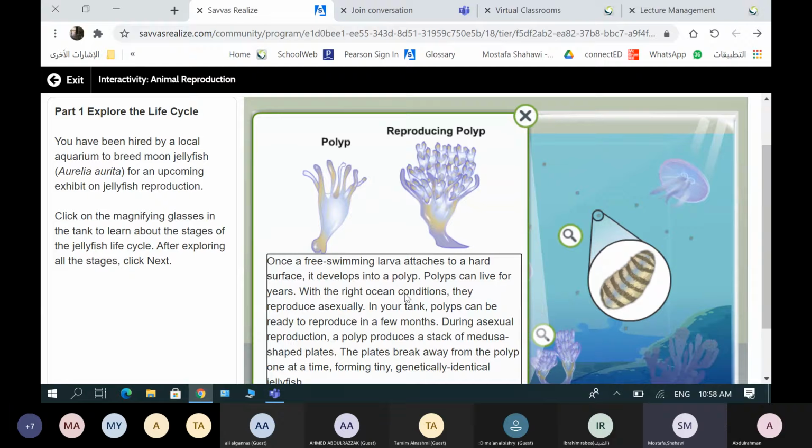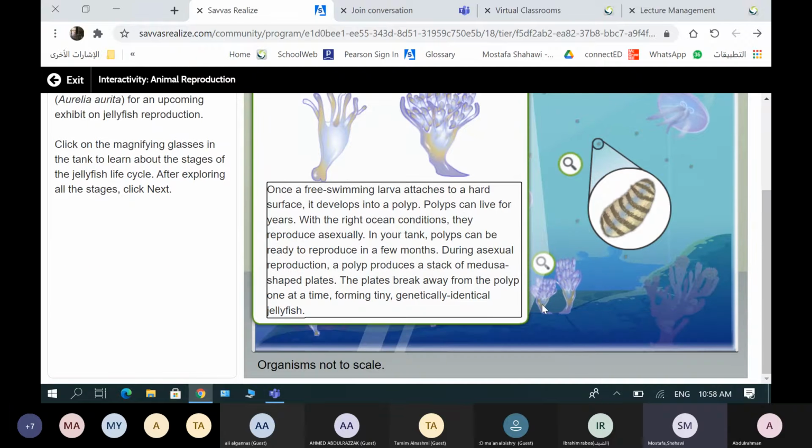With the right ocean conditions, they reproduce asexually. So the larva here will make a polyp. This polyp can live here for years, and it reproduces asexually. It will produce many jellyfish asexually in your tank. Polyps can be ready to reproduce in a few months.